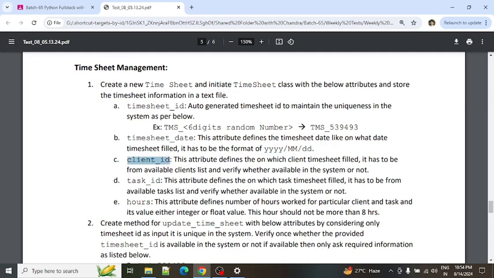And next one is the client ID. This defines on which client a particular employee has worked. Whatever client ID is mentioned in the timesheet, this client ID should be available in the system. You just need to verify whether it is available or not. If it is not available, you need to throw an error saying that the client ID mentioned is not available.